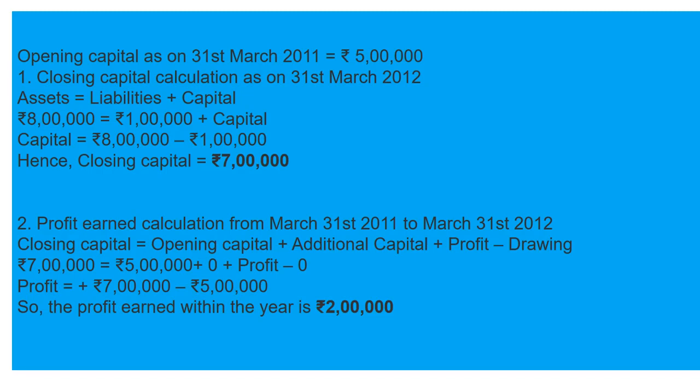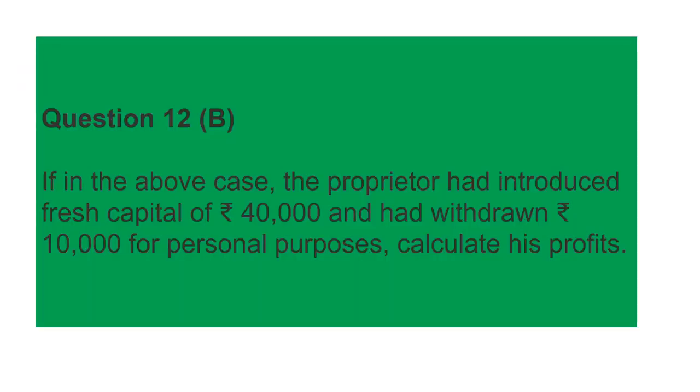Now there is one more change in this question. If in the above case the proprietor had introduced a fresh capital of 40,000 and had withdrawn 10,000 for personal purposes, calculate his profits. Beta, whenever we calculate profits, we use this formula with opening capital and closing capital.